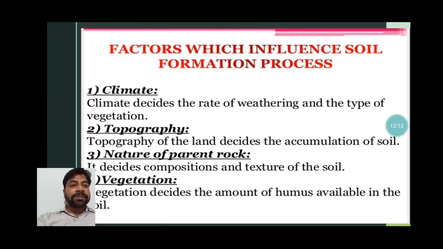Topography also decides the types of soil formation. Okay, somewhere there are slopes where you will get the laterite soil, somewhere you will get the volcanic surface, you will get the black soil or regur soil. Somewhere you will get the mountainous surface, so you will get the mountain soil over there. Nature of parent rock, from which rock it is formed, also influences the formation of soil. Vegetation, because whichever vegetation is growing is returning humus to the soil, also affects the soil formation.